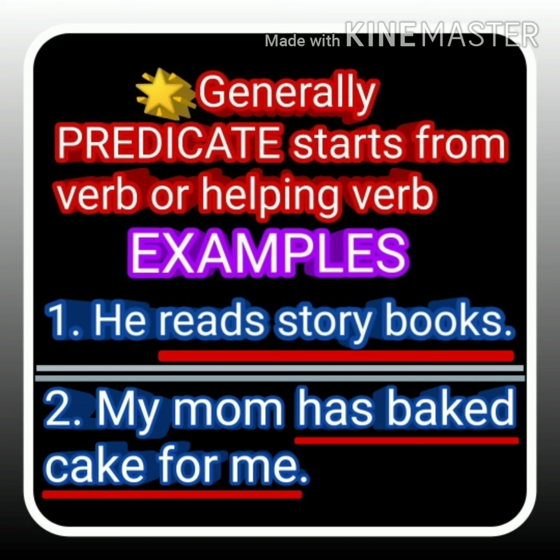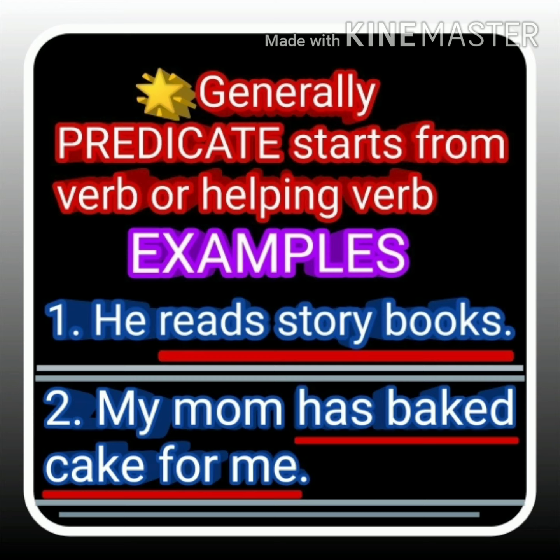In this example, has is a helping verb and our predicate starts from helping verb, otherwise verb. That is why has baked cake for me is predicate in this sentence and my mom is a subject in this sentence. I hope students you have understood very well parts of sentence, subject and predicate.